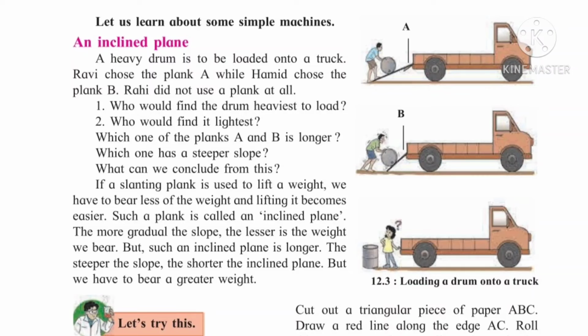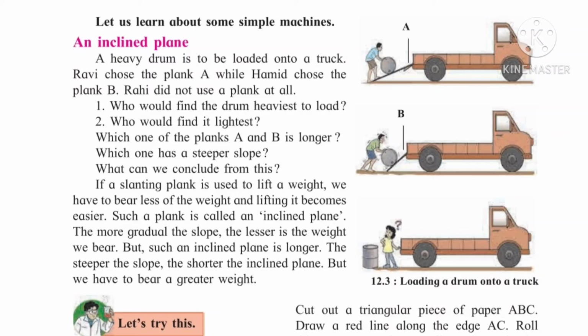Now why does this happen? See, which one of the planks A and B is longer? A is a longer plank. Which one has a steeper slope? Steeper means a shorter slope. Which one has a steeper slope? Plank B has a steeper slope.